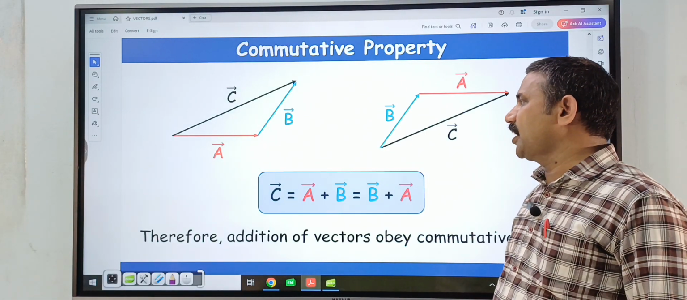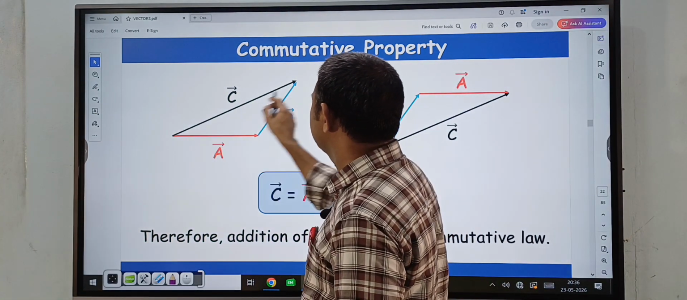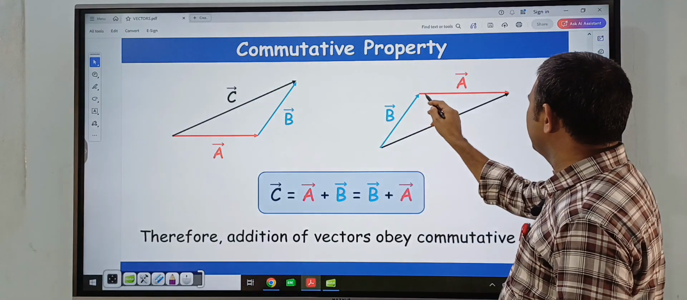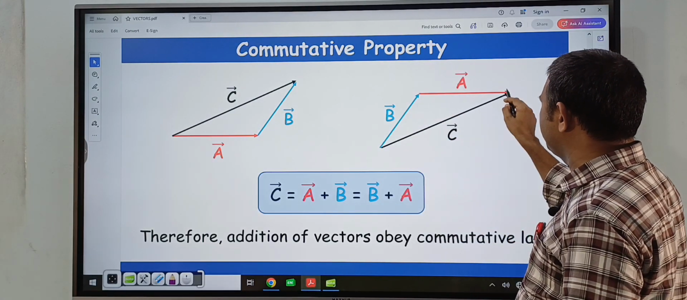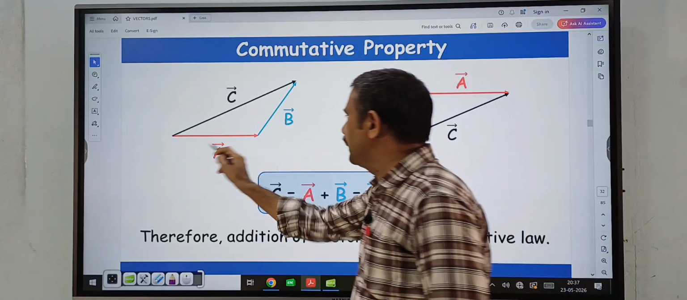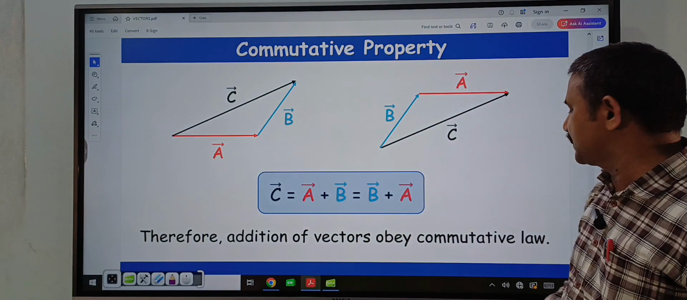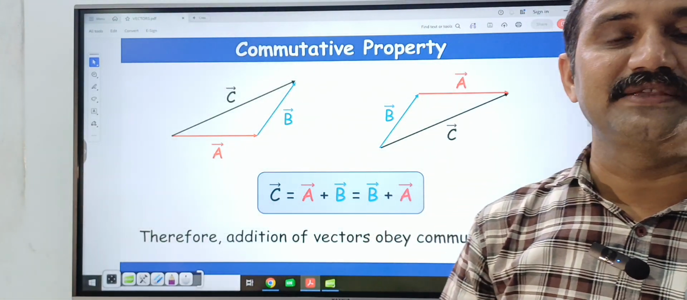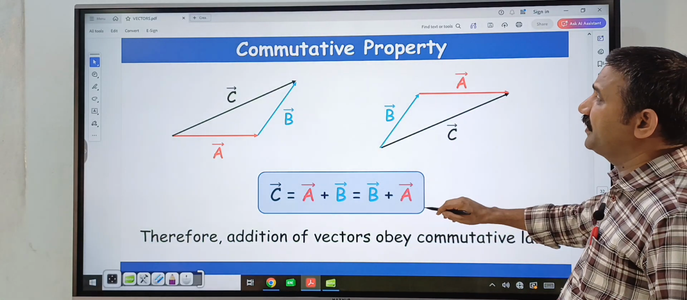Now, commutative property. What is the commutative property? Suppose this is A bar and this is B bar. So, C bar is equal to A bar plus B bar. And similarly, put A bar in this direction only and here this is B bar. B bar plus A bar is equal to C bar and A bar plus B bar is equal to C bar. Therefore, addition of vectors obeys the commutative law, that is A bar plus B bar is equal to B bar plus A bar. This is the commutative property of addition.